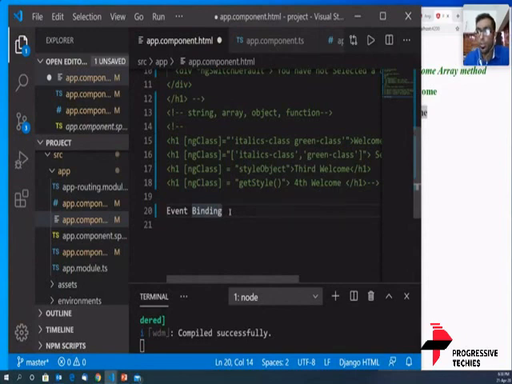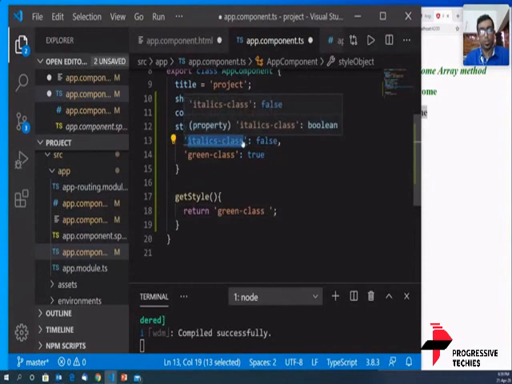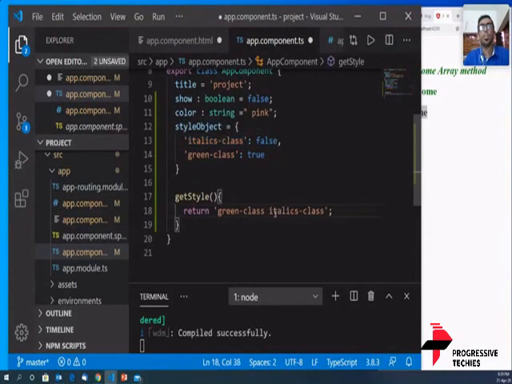How can we return both classes? I didn't get your question, Anju. Okay, I think what Anju asked was, if I need to send both italics and the green class, how do I do it? So you can just separate it here and save it.